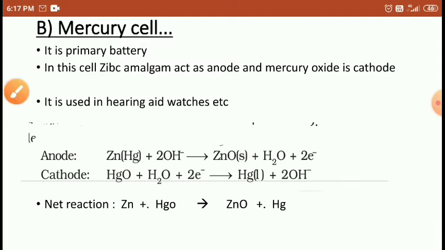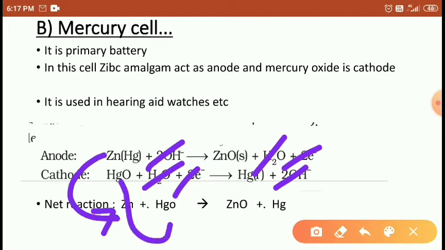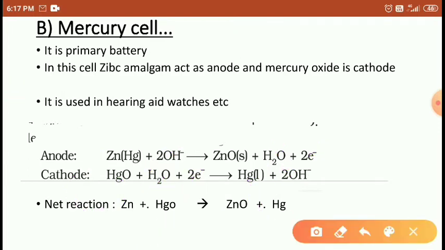So in the total net reaction, OH cancels, electrons cancel, H2O cancels. Then what is left here? Zinc amalgam, mercury oxide, zinc oxide, and mercury is left here. Right students? Understood?